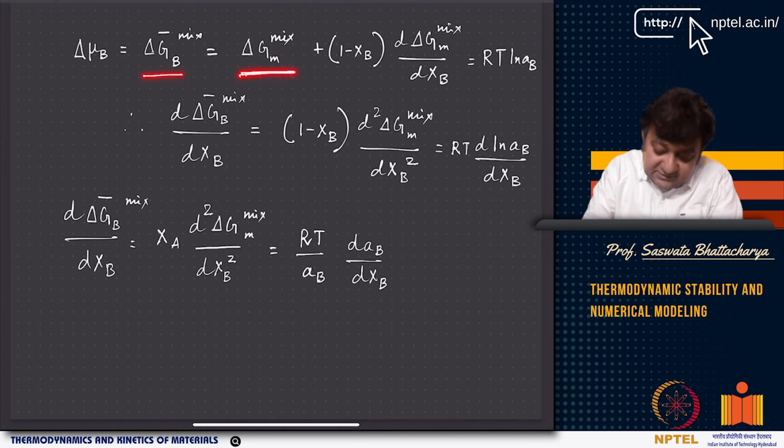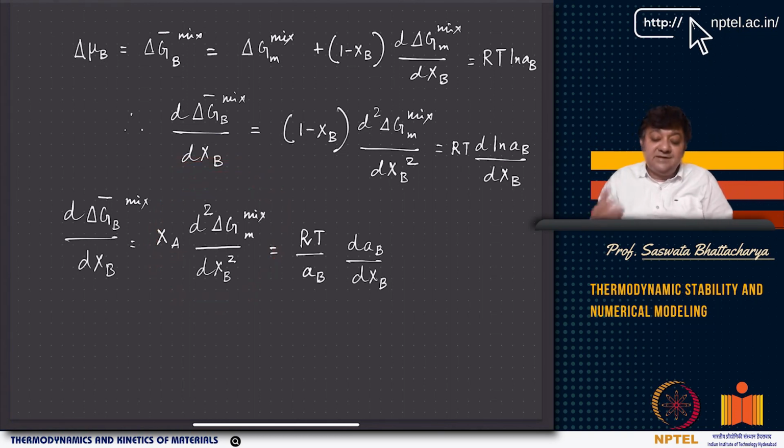So this becomes d delta Gm mix/dxB, but you have also plus d delta Gm mix/dxB. 1 minus xB into d delta Gm mix/dxB, but there is 1 minus xB, so minus. So this one minus this one will go to 0, and then you will have the second derivative. Okay. So basically, as you can see here, you can calculate the partial molar quantities of mixing, or partial molar chemical potential for mixing, for the element A as well as for the element B.